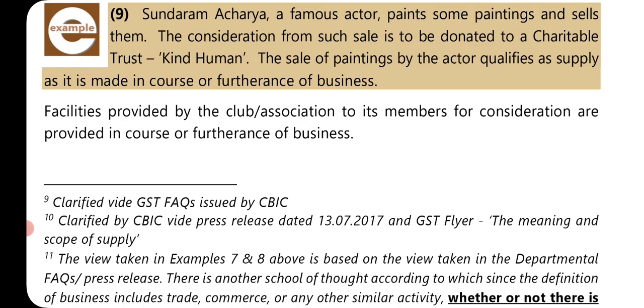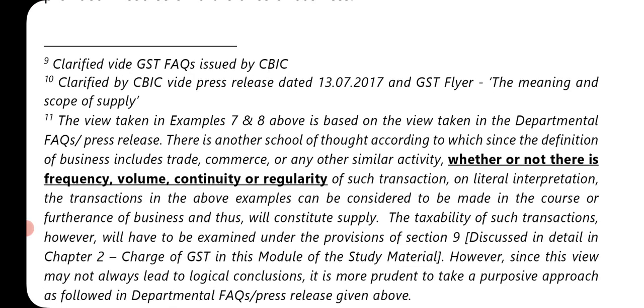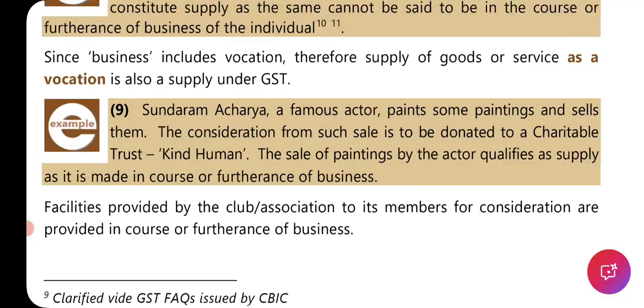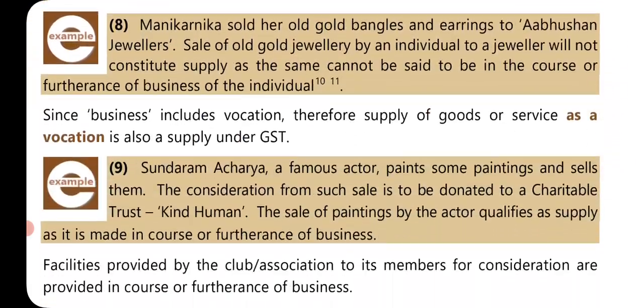So this painting by the actor qualifies as supply as it is made in the course or furtherance of his business. Facilities provided by a club or association to its members for consideration are provided in the course or furtherance of business. This has been clarified in the GST FAQ issued by CBIC. So point number 9, wherever 9 is mentioned.